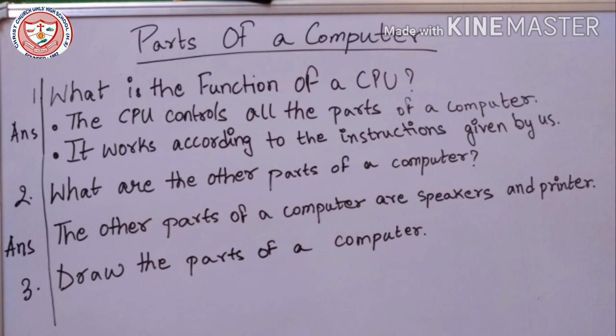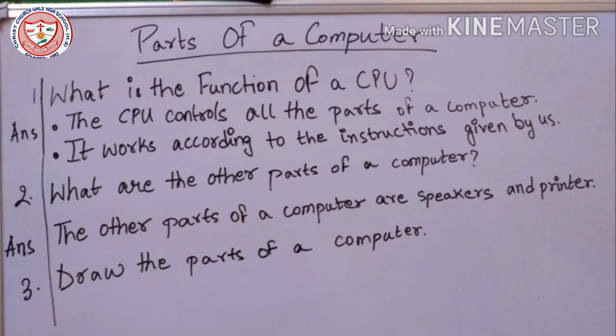The first function of a CPU is that the CPU controls all the parts of a computer. Write it down. Number 2.